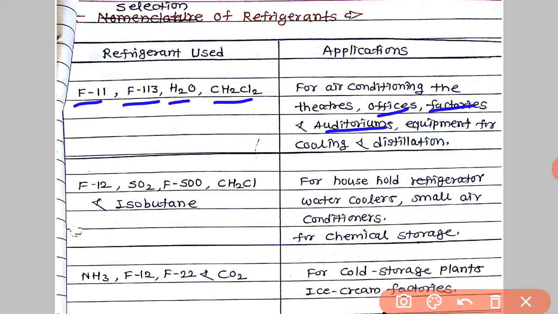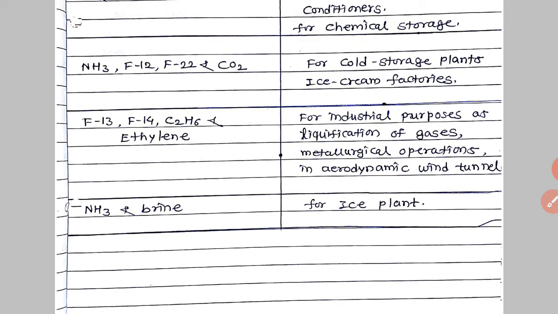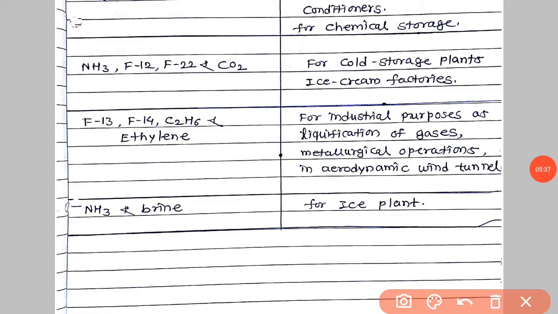F12, SO2, F500, CHCl, CH2Cl, isobutane, those refrigerants are used for household refrigerators, then water coolers, small air conditioners, and for chemical storages. Next, NH3, F12, F22 and CO2 are used for cold storage plants and ice cream factories or ice plants.